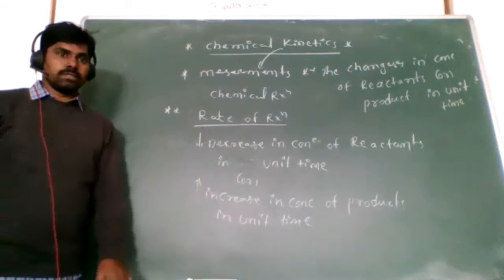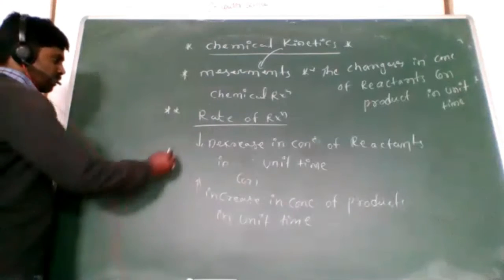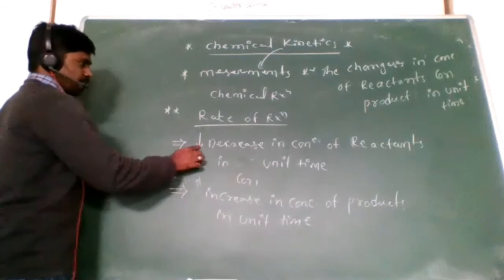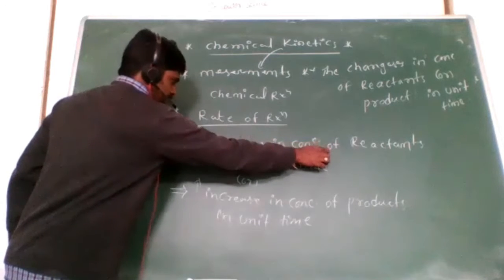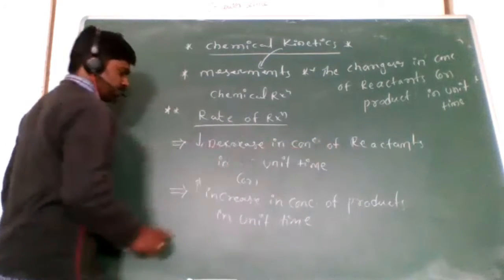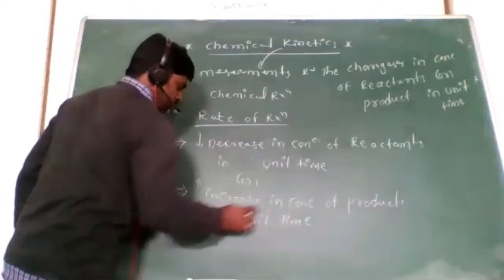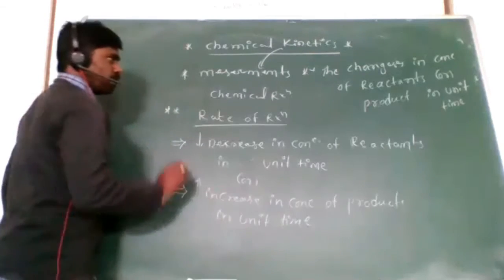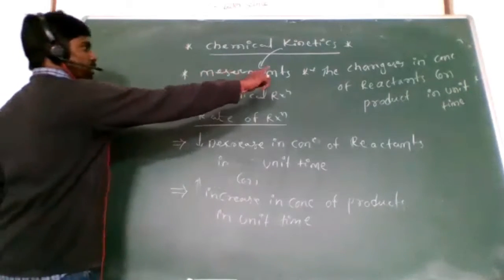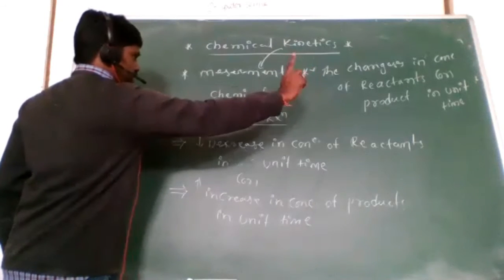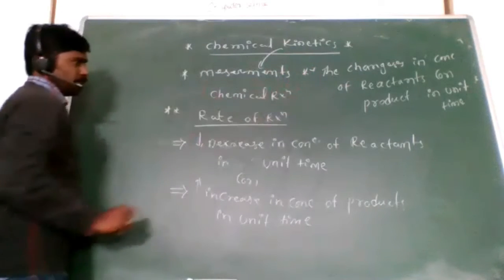Do you understand? Right. Now, for rate of reaction there are three types of definitions. One is the decrease in the concentration of reactants in unit time. Next, the increase in the concentration of products in unit time. Or simply, the change in concentration of reactants or products in unit time.